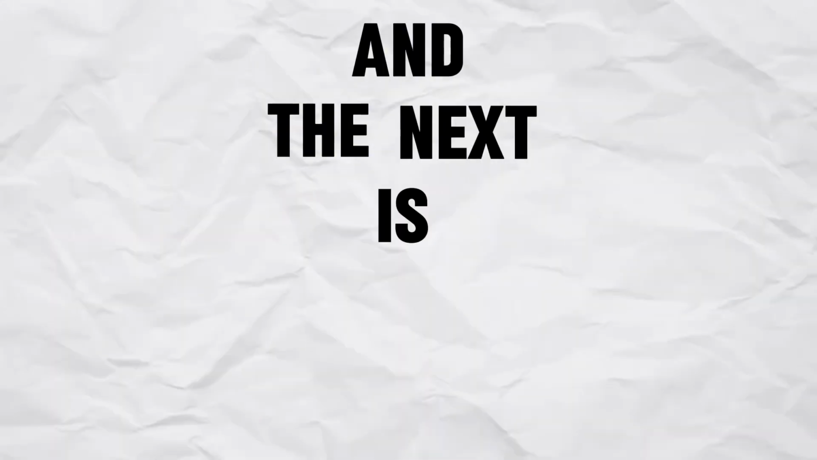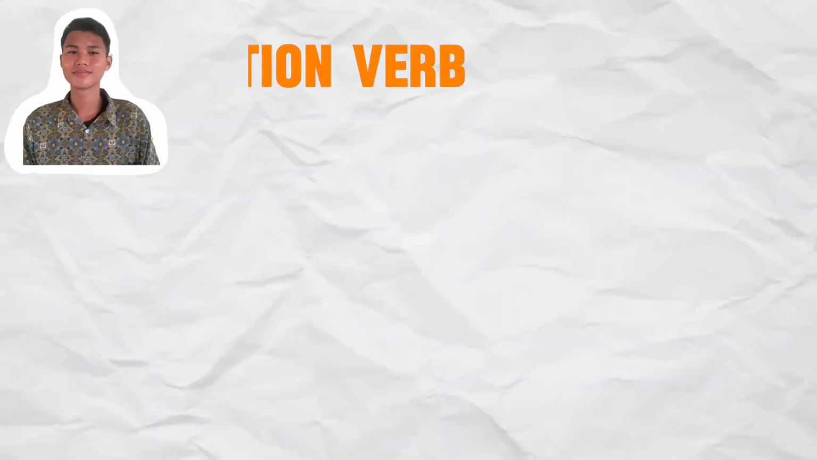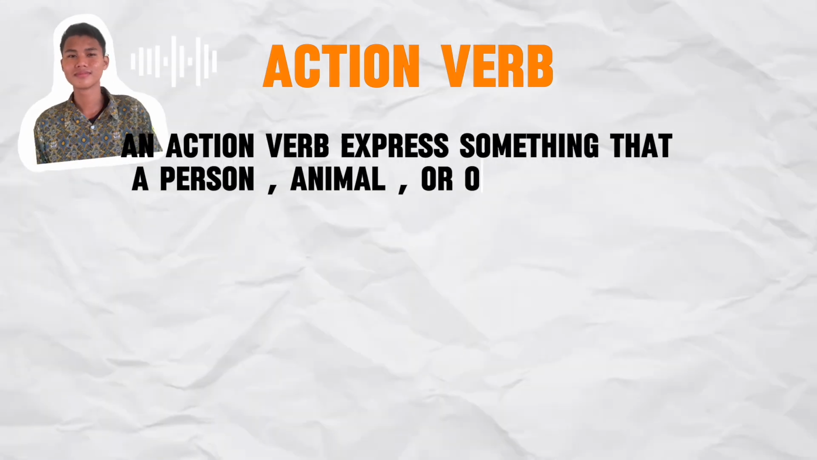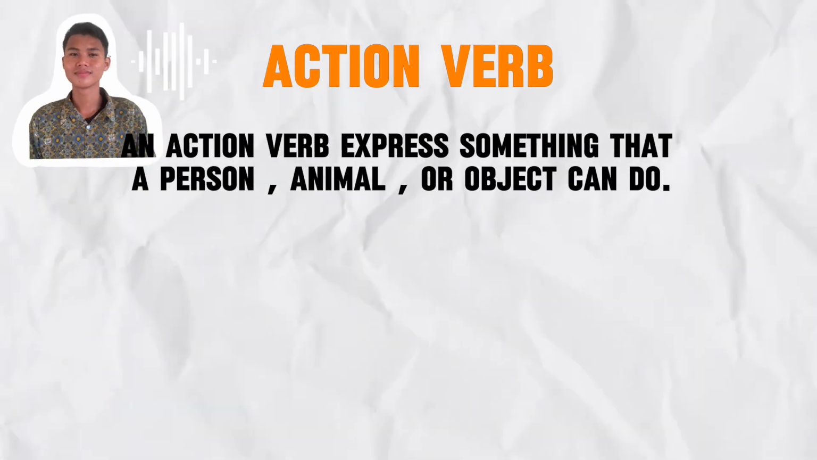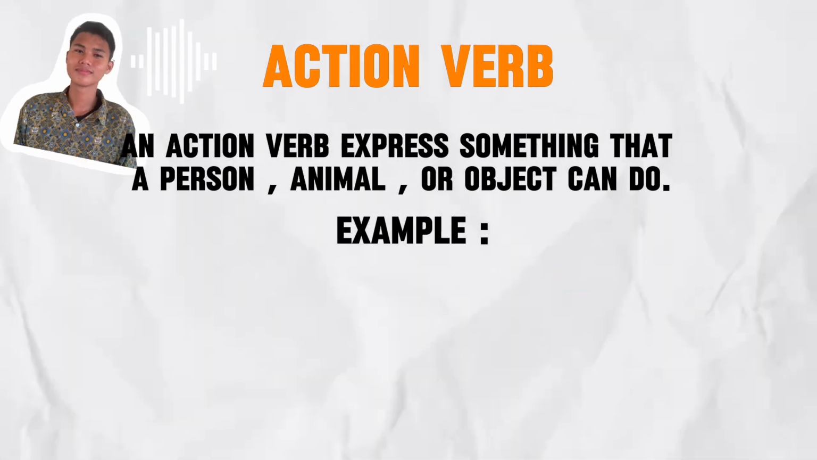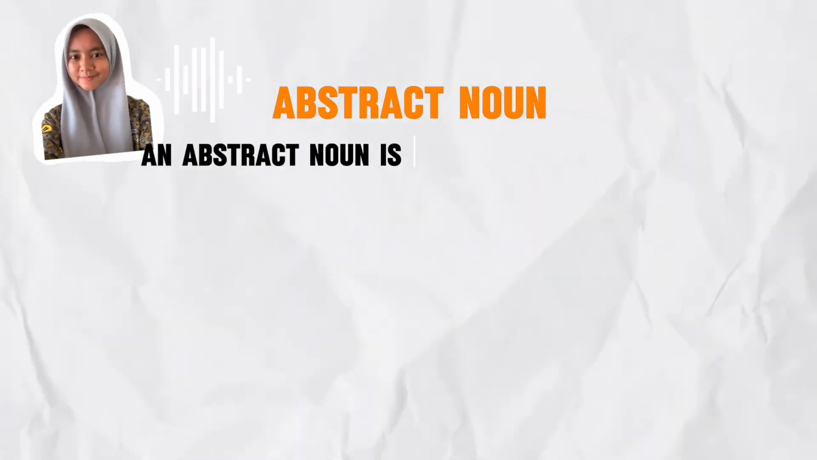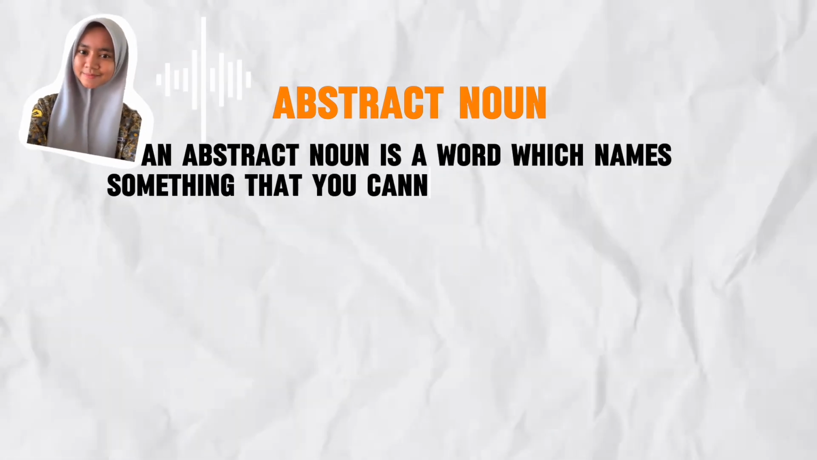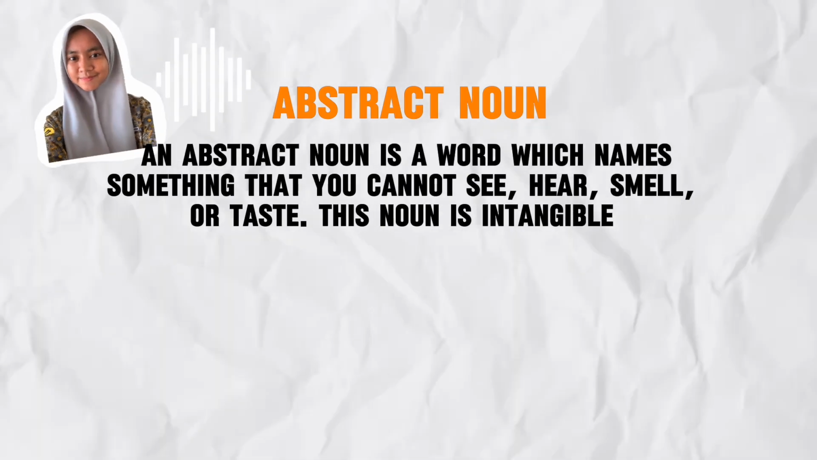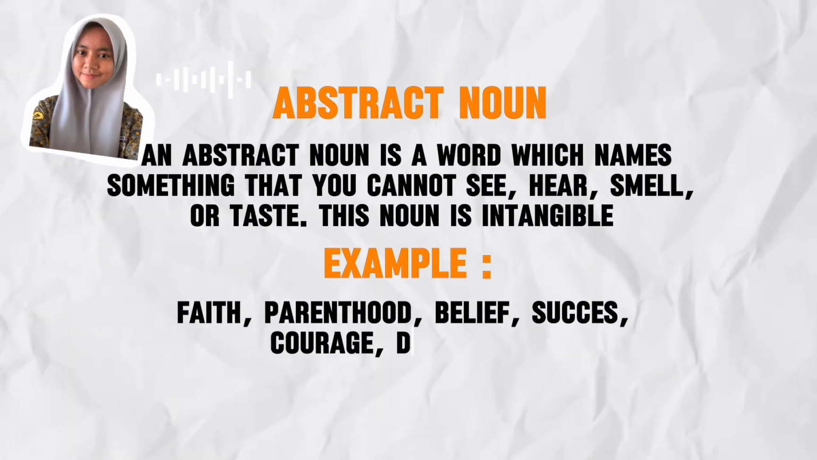And the next is action verbs. What is an action verb? An action verb expresses something that a person, animal, or object can do. Example: watch, talk, exploit, reach. Abstract noun. An abstract noun is a word which names something that you cannot see, hear, smell, or taste. This noun is intangible. Example: faith, parenthood, belief, success, courage, pleasure.